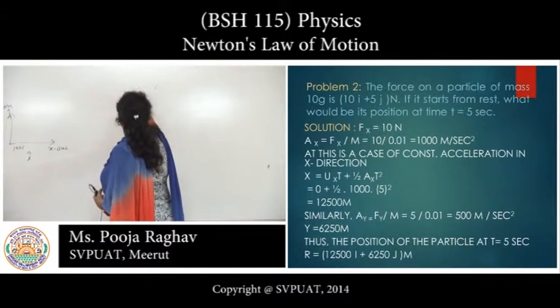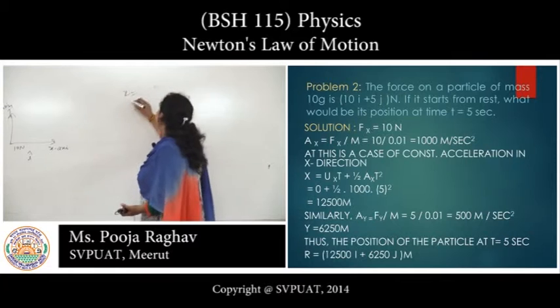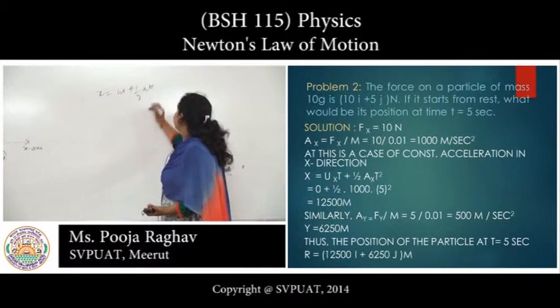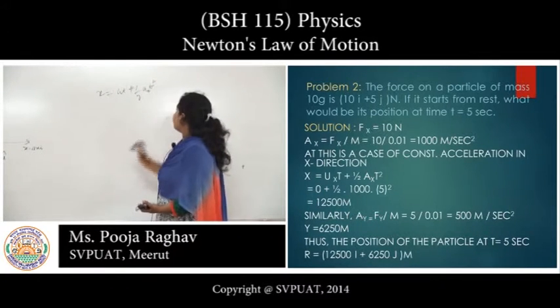Then for the distance x, we use the second equation of motion, x equals ut plus half at square. Here it is the x component, so ax t square.